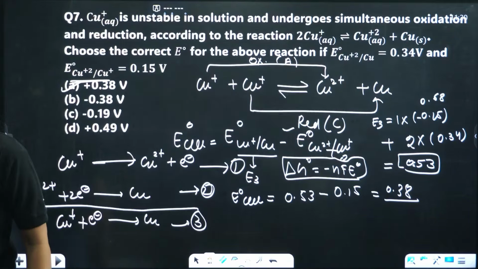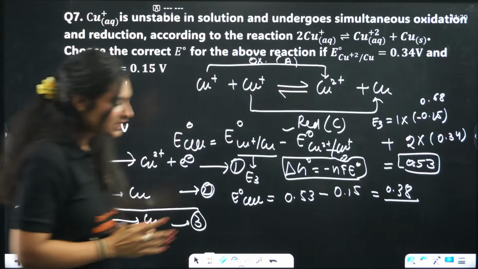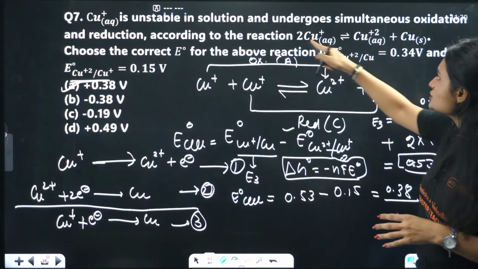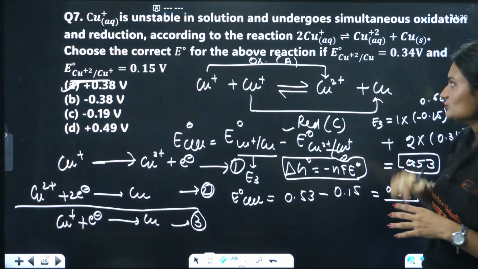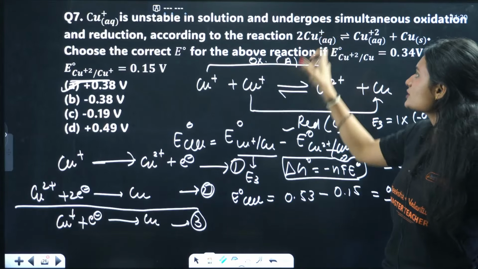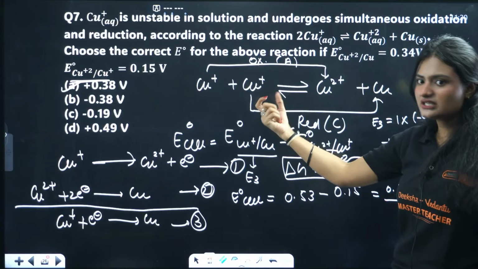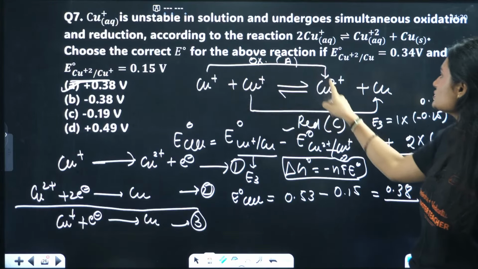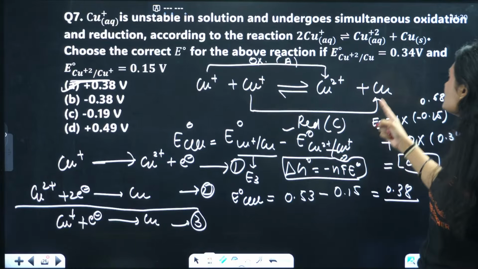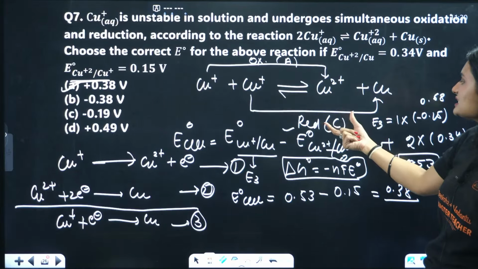But option A, can you explain, ma'am, one more time? Okay, I'll try. What is happening here actually, this is the overall reaction, 2 Cu+ giving Cu2+ and Cu. I just expanded this equation. Instead of 2 Cu+, I wrote Cu+ plus Cu+. So 1 Cu+ is getting converted into Cu2+, that means it is undergoing oxidation. Cu+ is getting converted into Cu, that means this other one is undergoing reduction.